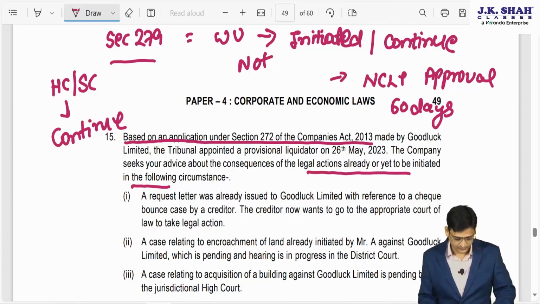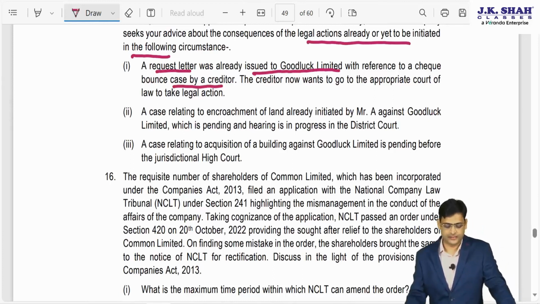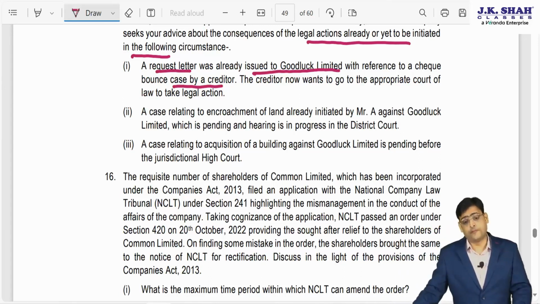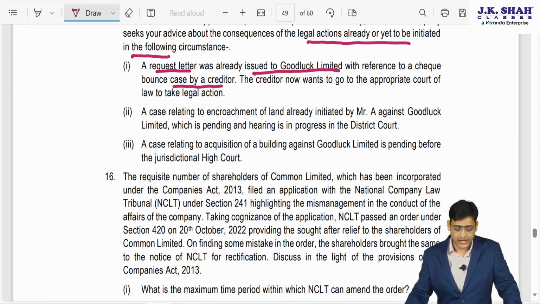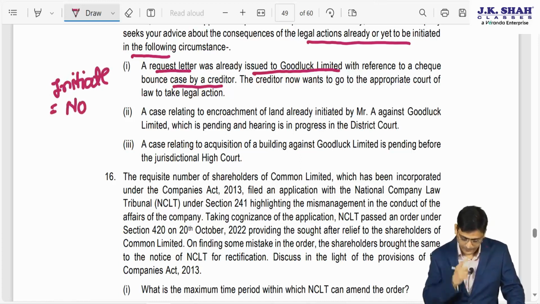So now let us see what is given. A request letter was already issued to Good Luck Limited with reference to a cheque bounce case by a creditor. The creditor now wants to go to the appropriate court of law to take legal action. So can I say this is nothing but a cheque bounce case, not in a High Court but in a lower court, and they want to initiate it? So can they initiate? Answer is no, they cannot initiate.